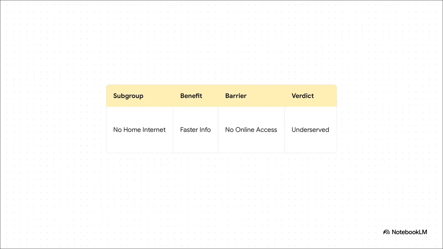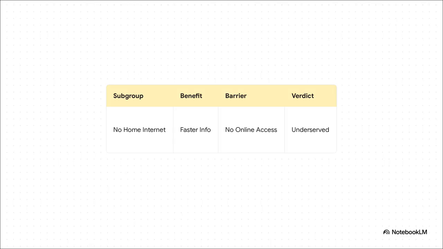Let's walk through it for our broadband tool. Think about our subgroup, residents without home internet. The projected benefit of the tool is faster provider info. That sounds great, right? But what's the access barrier? They cannot reach the tool. Why? Because it's an online tool and they don't have internet.